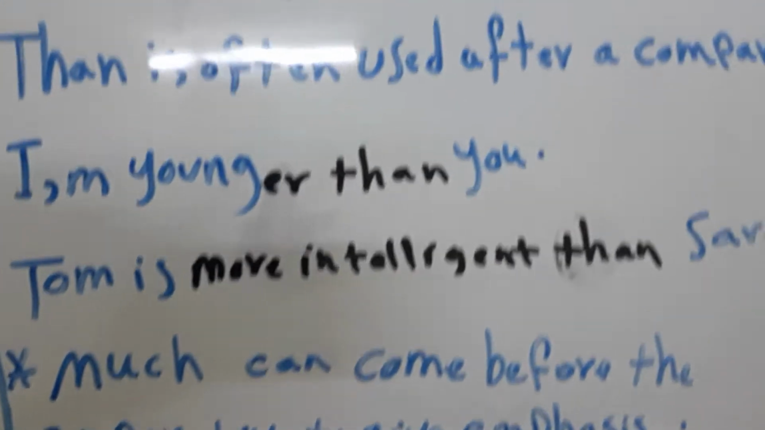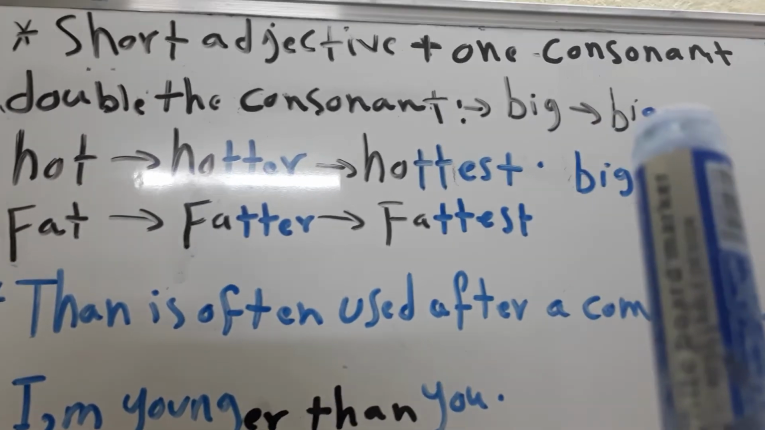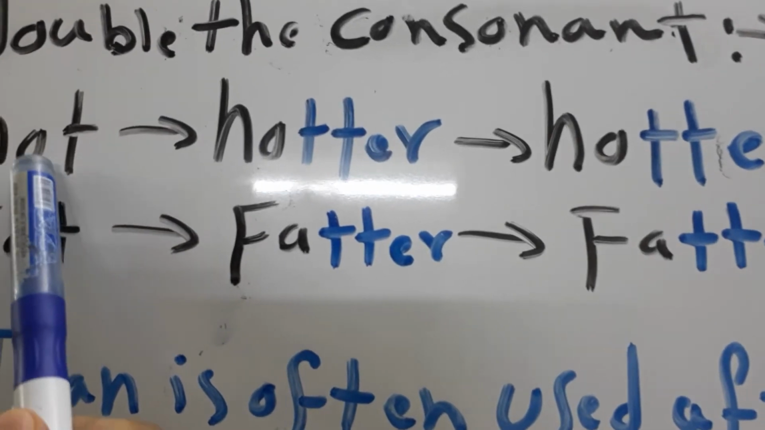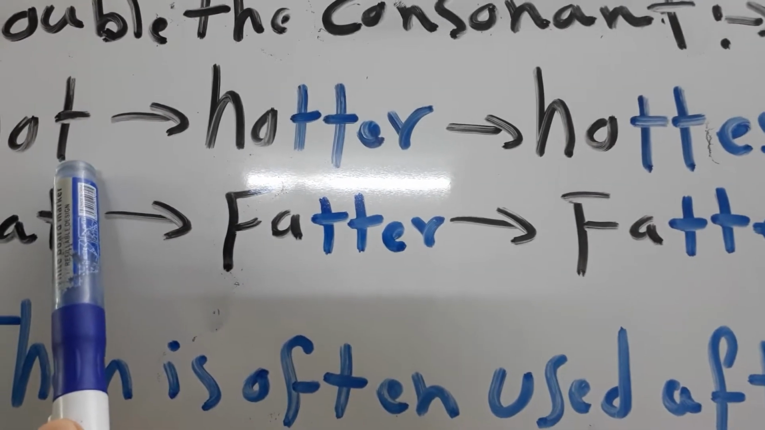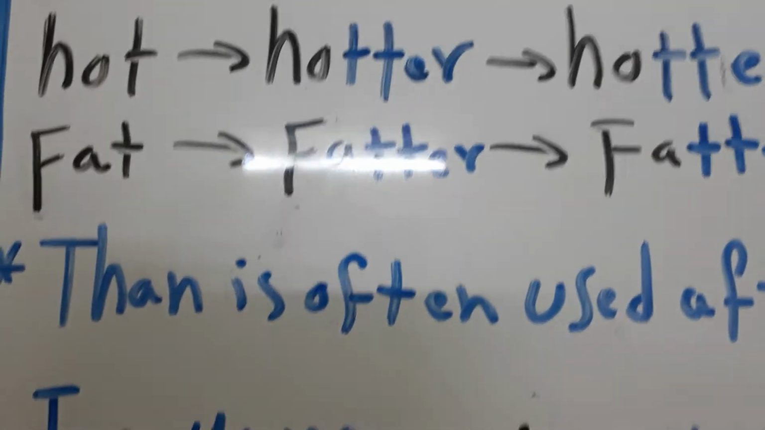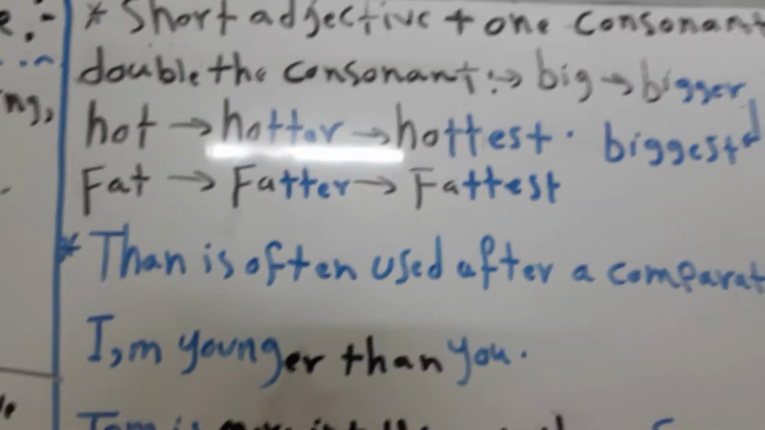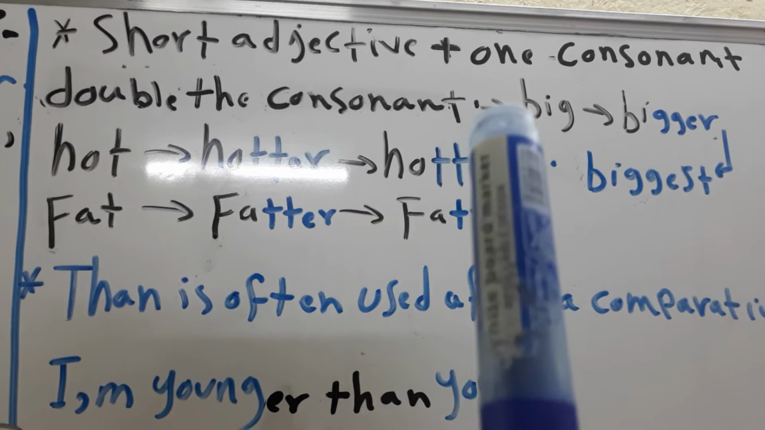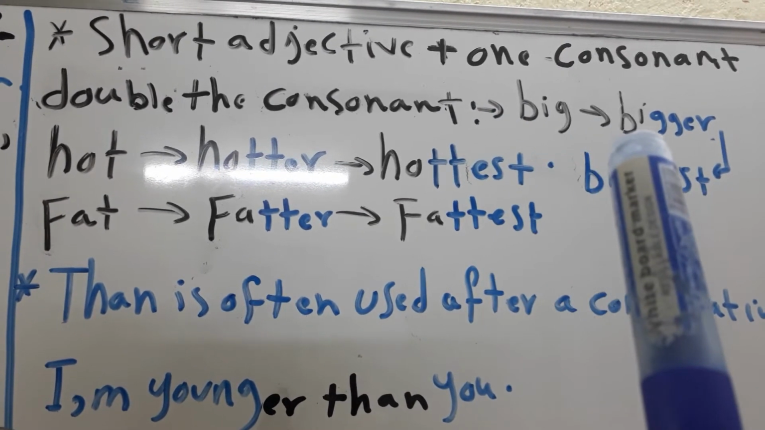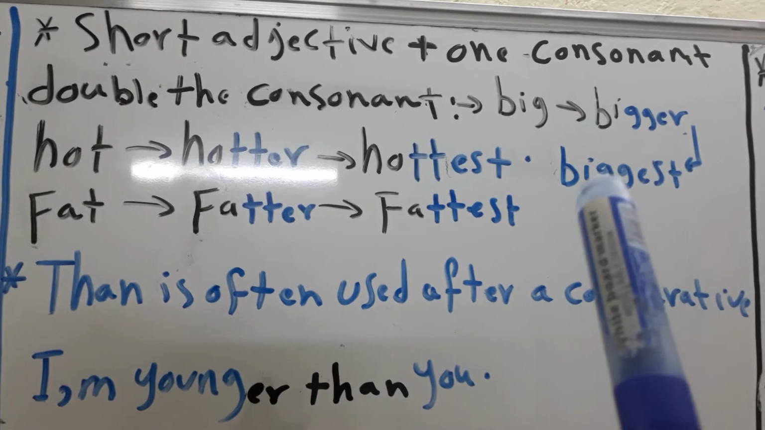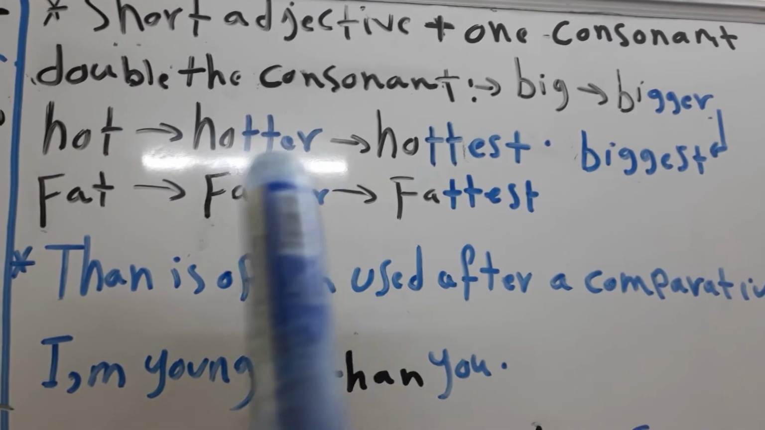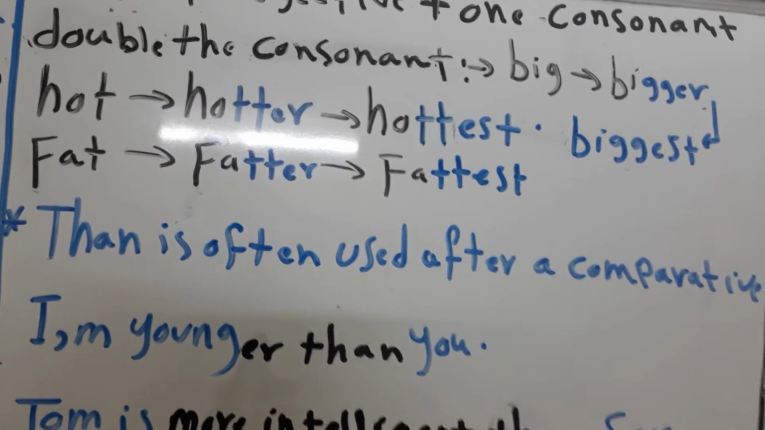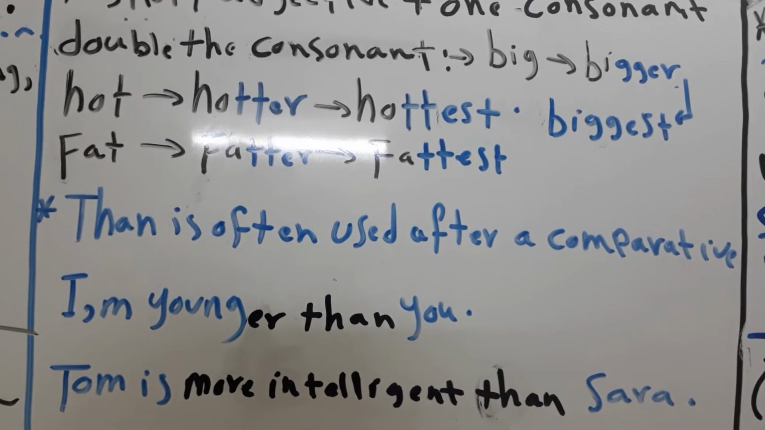Also, we have short adjectives ending in one consonant. I mean, this is the vowel, okay, and this is the consonant. Now I have one consonant after the vowel, so we double the consonant. For example, big in the comparative becomes bigger, but in the superlative it becomes biggest. Hot, hotter in the comparative, hottest in the superlative. Fat, fatter in the comparative, fattest in the superlative.